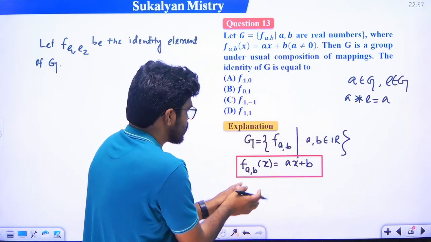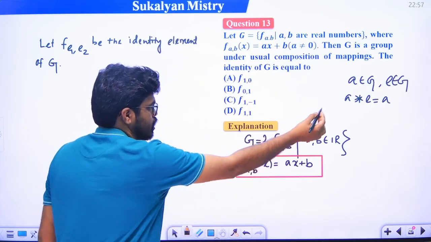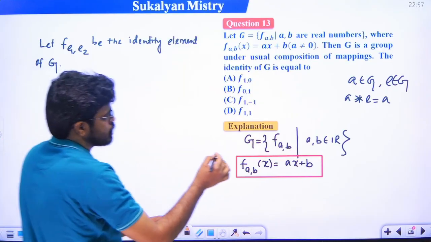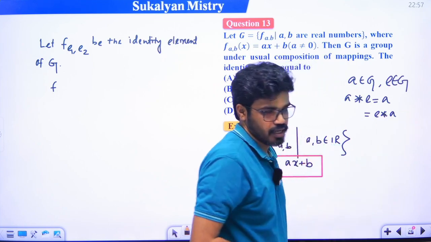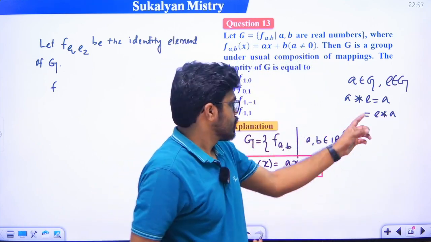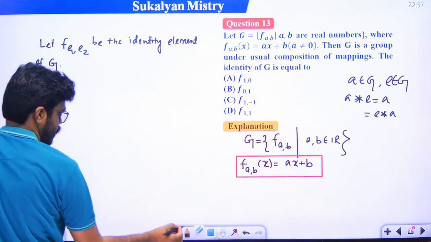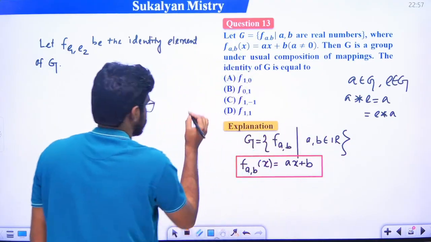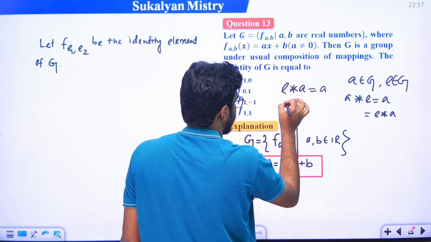তাহলে এখানে ফাংশনটা বেসিক্যালি f of ab, right? তাহলে কী হবে এখানে f? এটা আমরা লিখতে পারি a star e is equal to a, so this equal to e star a, right? Okay, e star a is equal to a. তাহলে আইডেন্টিটি এলিমেন্ট হচ্ছে e. Just see, we apply this, e star a is equal to a. e is the identity element.